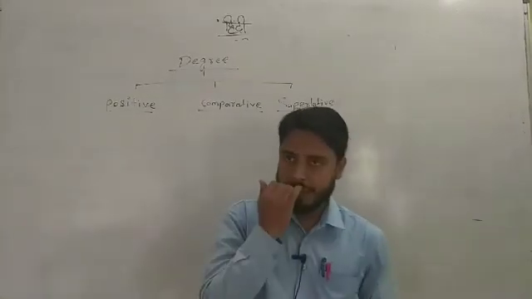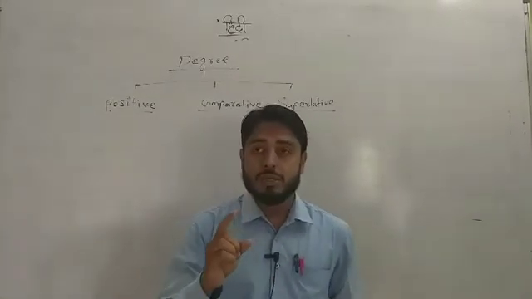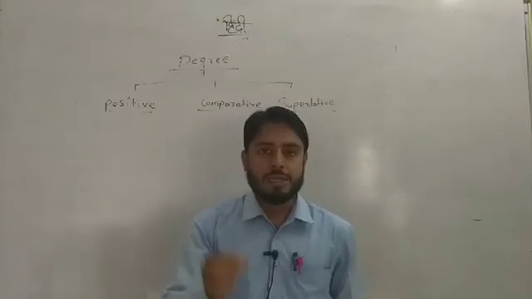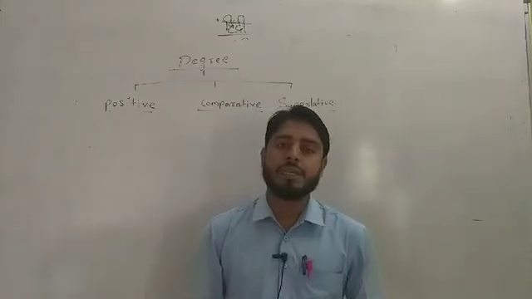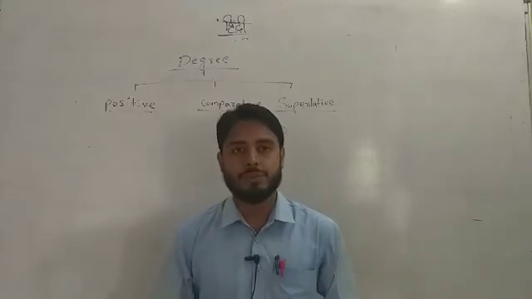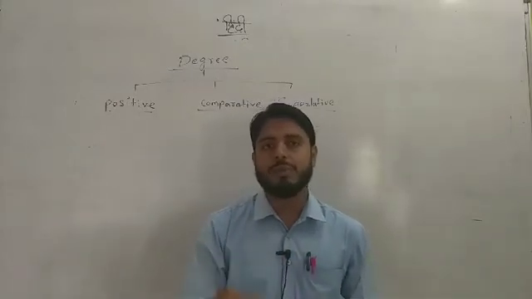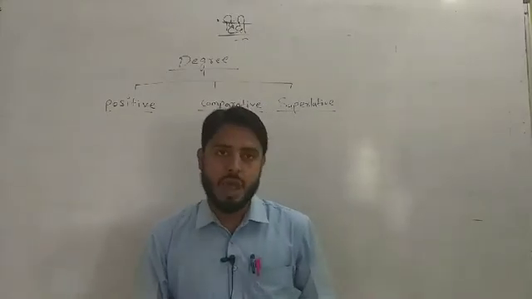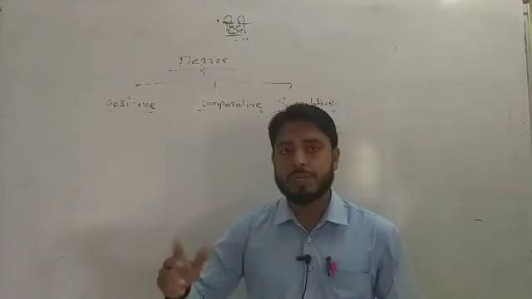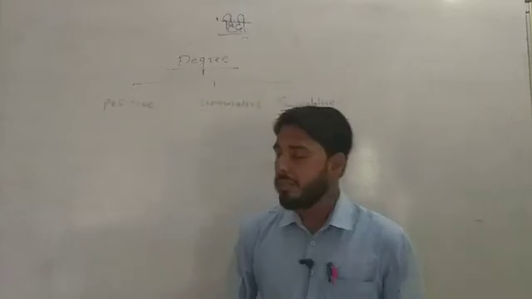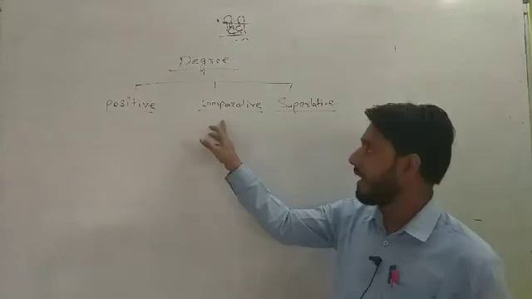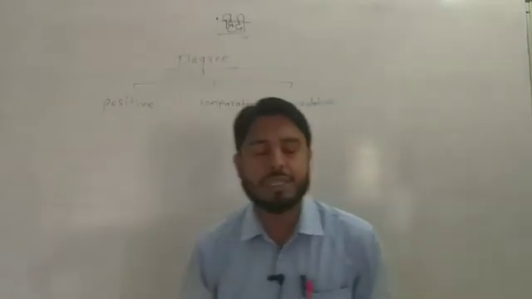Degree gives information about two persons and many persons. The very necessary part in degree is the adjective, so you should focus on adjectives and what kinds of words we can use in degree, how we can understand it better, and how we can convert the degree from one degree to another. For example, what types of words can be used in positive degree, in comparative degree and in superlative degree. Okay, boys and girls.